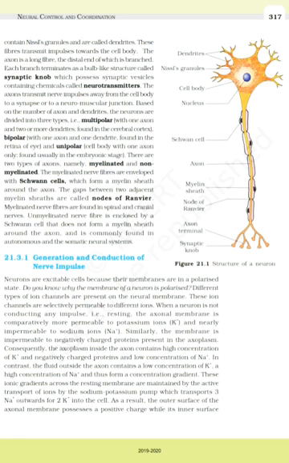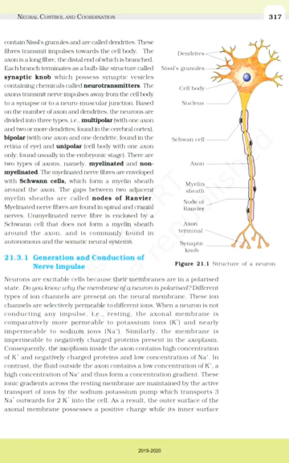Based on the number of axons and dendrites, the neurons are divided into 3 types, that is, multipolar with 1 axon and 2 or more dendrites, found in the cerebral cortex; bipolar with 1 axon and 1 dendrite, found in the retina; and unipolar with a cell body with 1 axon only, found usually in the embryonic stage.